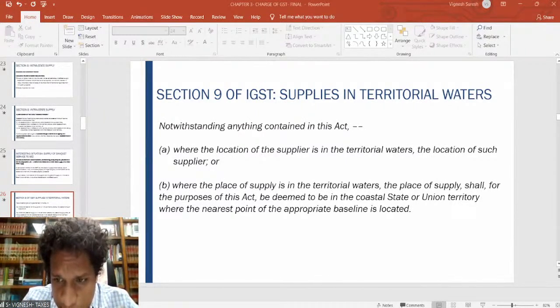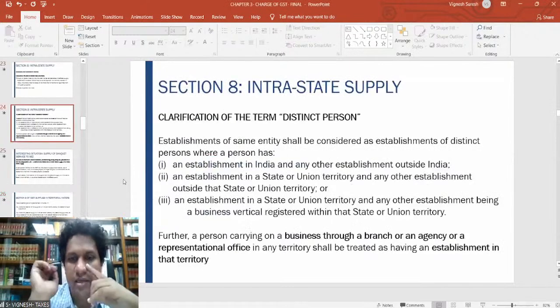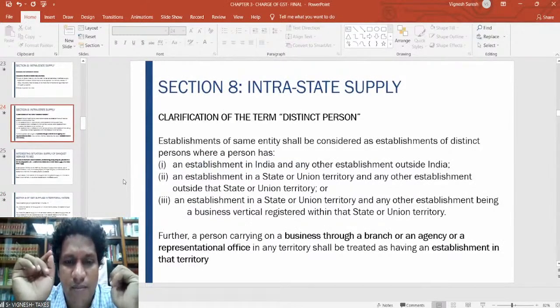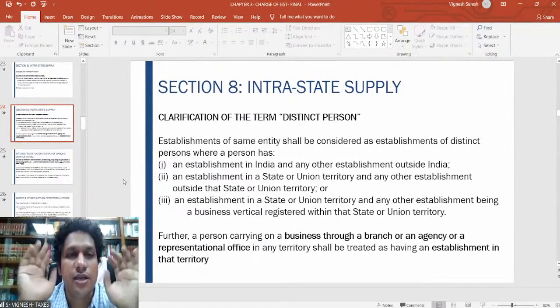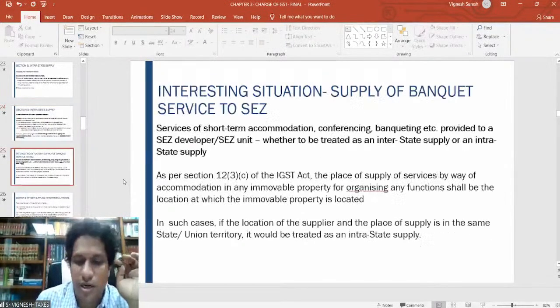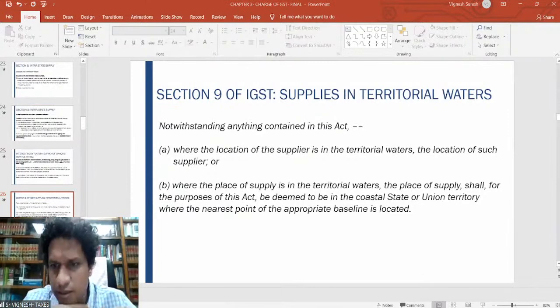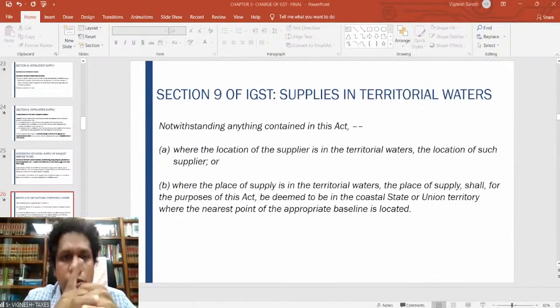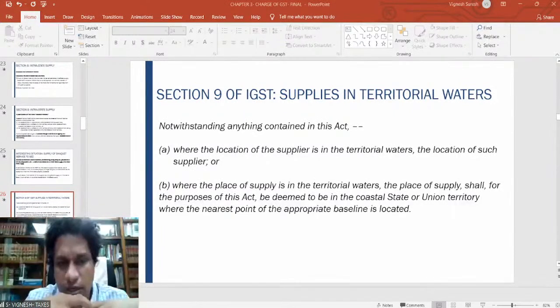Under the explanation point, if the establishments within the same state are not registered, it won't be considered as distinct. Let us go to the explanation once more to clearly understand. What does explanation point 3 say? Establishment in a state and any other establishment being a business vertical registered within that same state or territory. So it clearly says that the establishment should be in a state and it has to be registered also. So if not registered, it won't be considered as distinct. If it is registered, it is distinct. If it is not registered within the state, it is not considered as distinct.